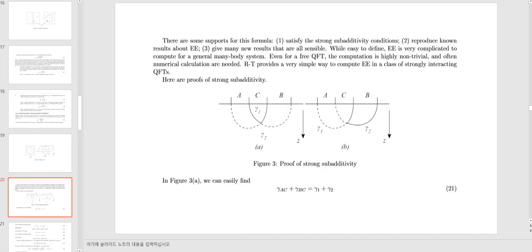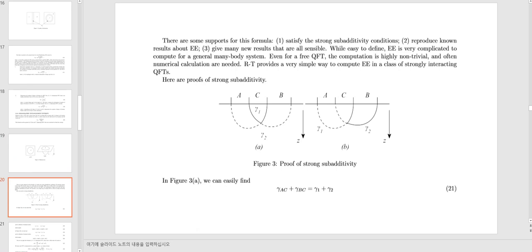This is the minimal area. There is some support for this formula. 1. It satisfies the strong subadditivity conditions. 2. It reproduces known results about entanglement entropy. 3. It gives many new results that are sensible. While easy to define, entanglement entropy is very complicated to compute for a general many-body system. Even for free quantum field theory, the computation is highly non-trivial and often numerical calculations are needed. RT provides a very simple way to compute entanglement entropy in a class of strongly interacting quantum field theories.